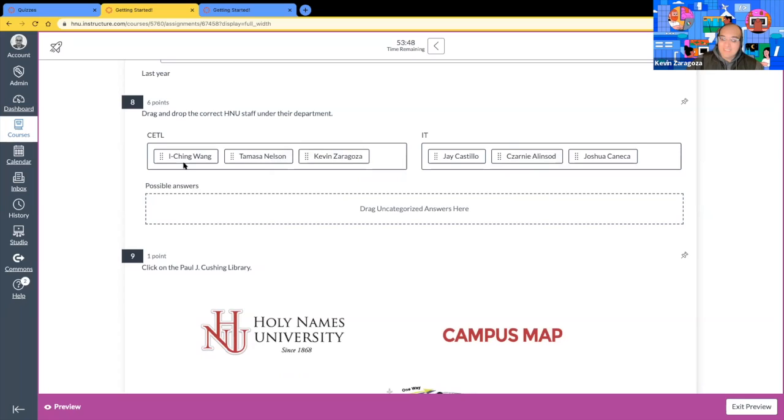All right. So this is, again, a categorization type question. Pretty fun. And you also have the ability to turn on distractors for categorization. So if the student would really have to know what is required within each category, because they can move on and submit the quiz with options still in this area. Okay. So again, distractors is an option for categorization.